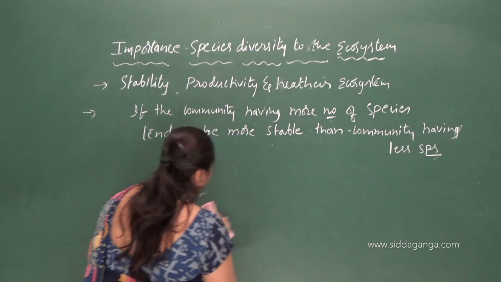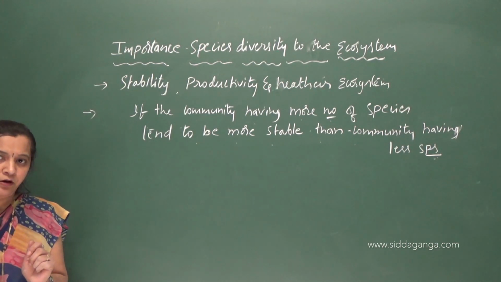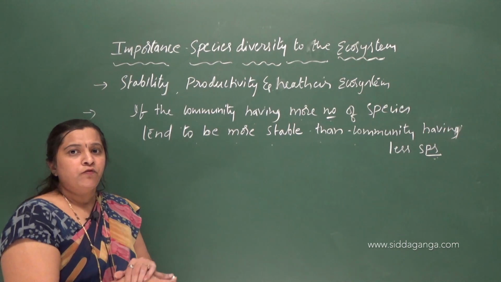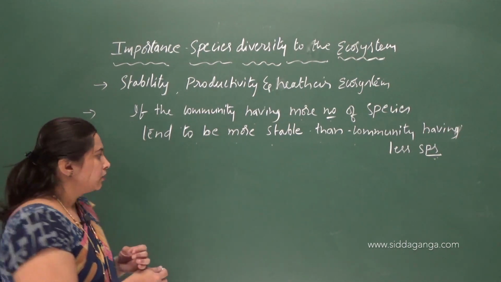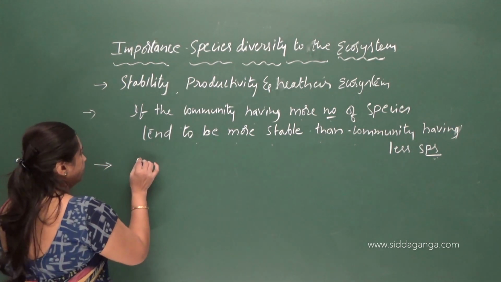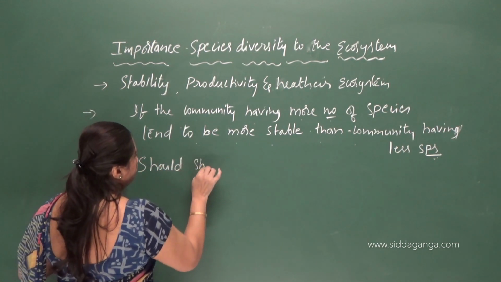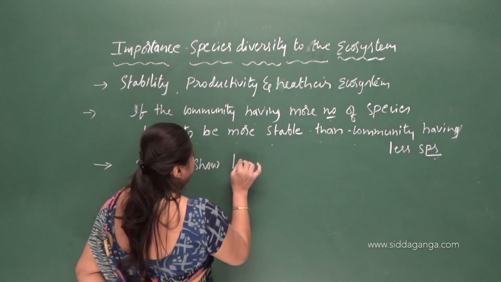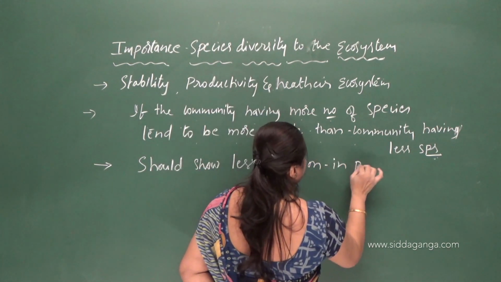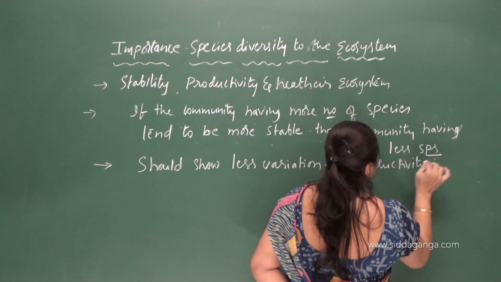So the communities having more number of species are more stable. What exactly is the meaning of stability here? A stable community has some characters. A stable community should show less variation in productivity, less variation in productivity year to year.